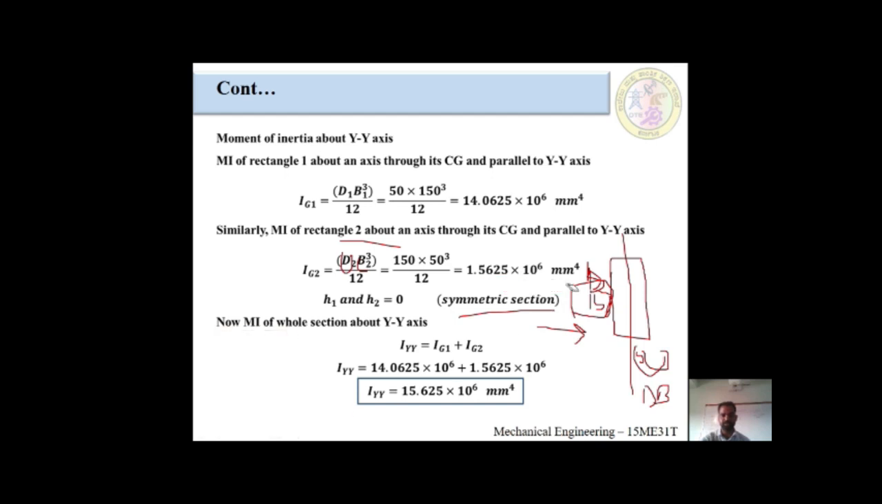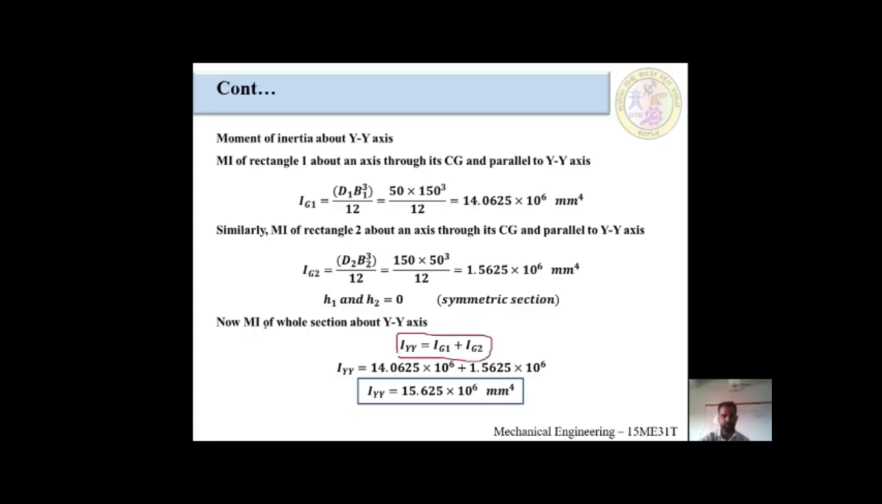After finding this one, we have to put in the whole formula. Now the moment of inertia of the whole section about the y-axis, Iy is equal to Ig1 plus Ig2. Ig1 we got is 14.0625 into 10 raised to 6 plus 1.5625 into 10 raised to 6. Iyy is equal to 15.625 into 10 raised to 6. After putting these values in the calculator, you will get 15.625 into 10 raised to 6 millimeter raised to 4. The unit of moment of inertia is millimeter raised to 4.